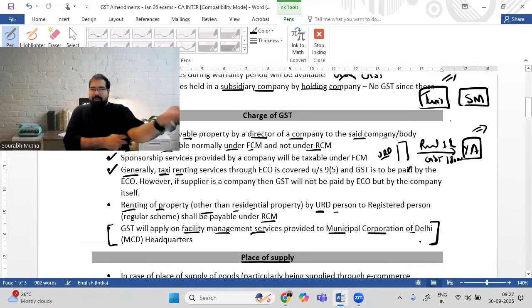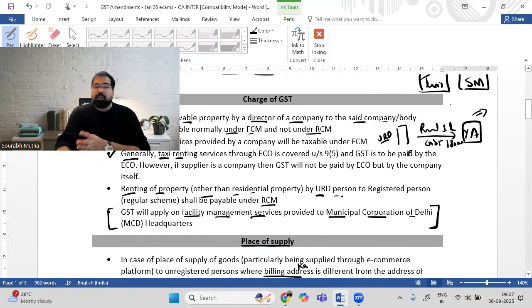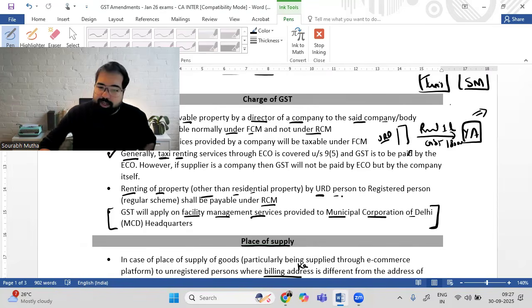All right. Let's summarize charge of GST. Director renting services. This is important. Director will pay under FCM. As a default, everything will be under FCM. Sponsorship services provided by a company will be under FCM. Renting of taxis, etc., by a company, even if provided through Uber, the company will be liable to pay GST. And commercial property rented will be under FCM only, unless it is an unregistered person renting it.